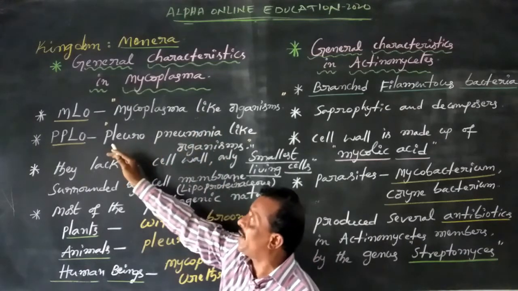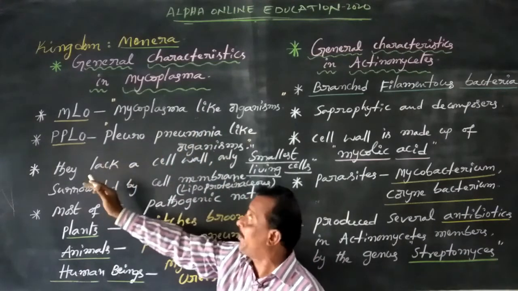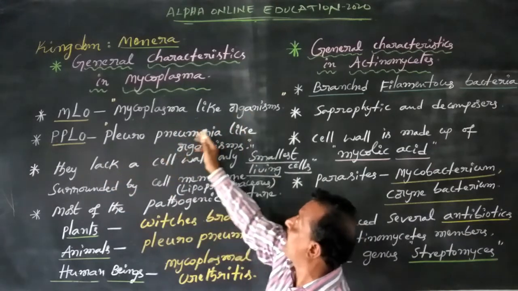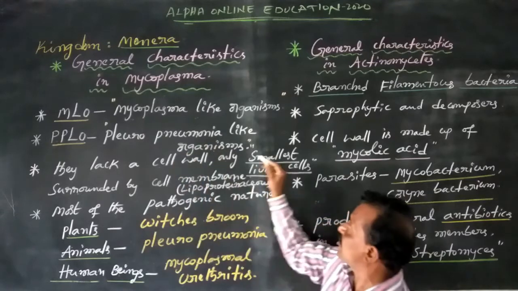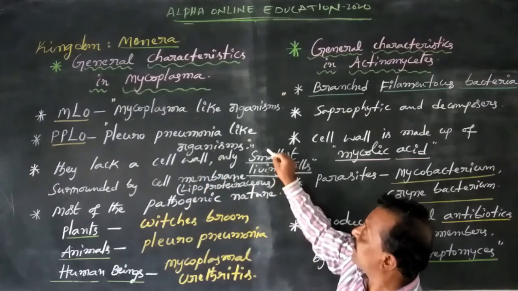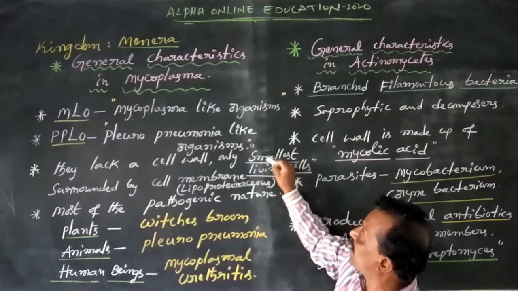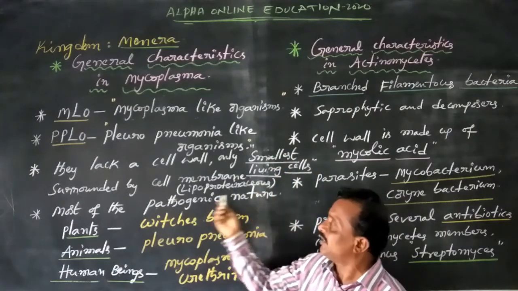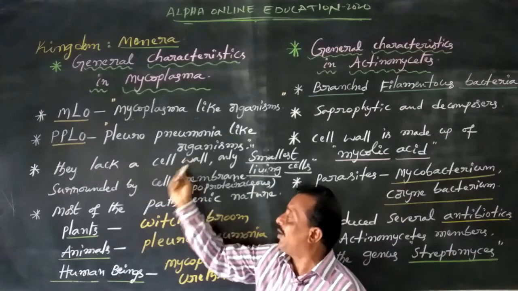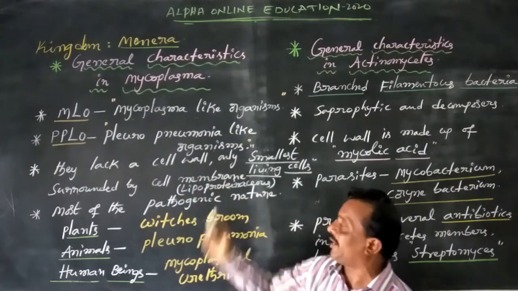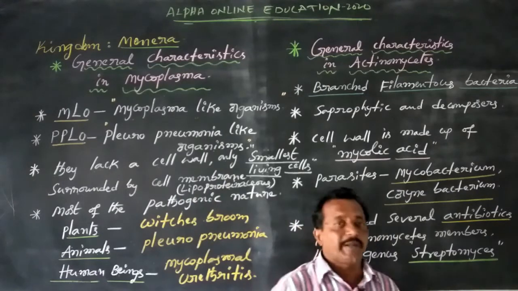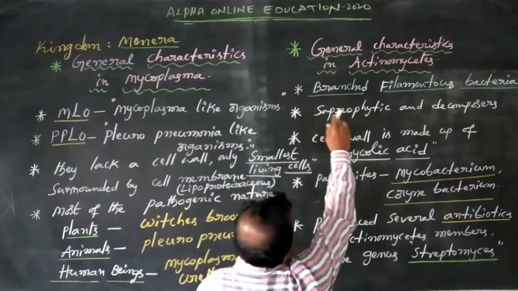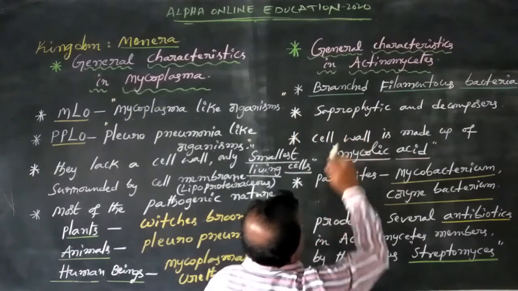Mycoplasma are commonly known as MLO and PPLO, that is Mycoplasma-like organisms and Pleuropneumonia-like organisms. Another important feature is that mycoplasma is the smallest living cell. And it lacks a cell wall, only surrounded by a cell membrane. Dear students, next we are going to discuss the general characteristics of actinomycetes.